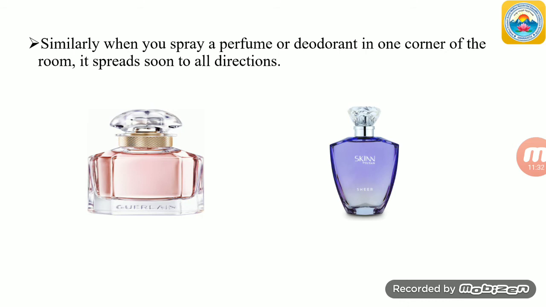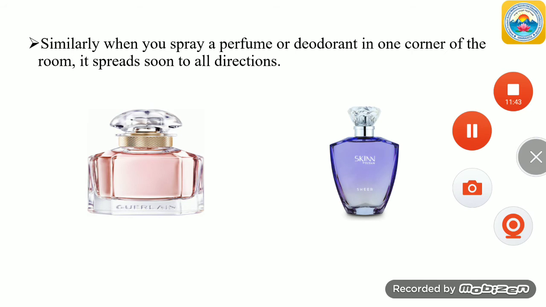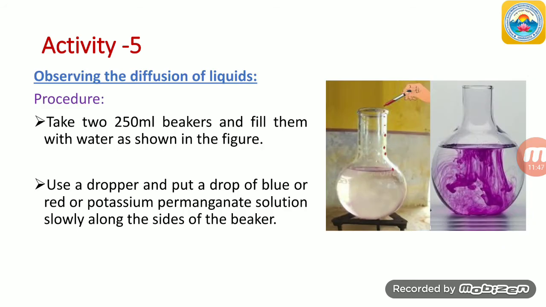Okay, now let's go for another activity, activity 5. Now let's see the diffusion of liquids. Observing the diffusion of liquids. So students, activity 5 is nothing but observing the diffusion of liquids. To do this activity, let's have a procedure. Before doing this procedure, take 250 ml beakers and fill them with water as shown in the figure, as you are watching in this picture.